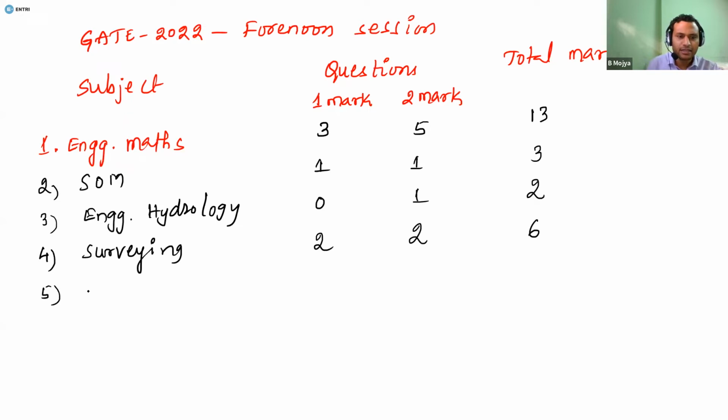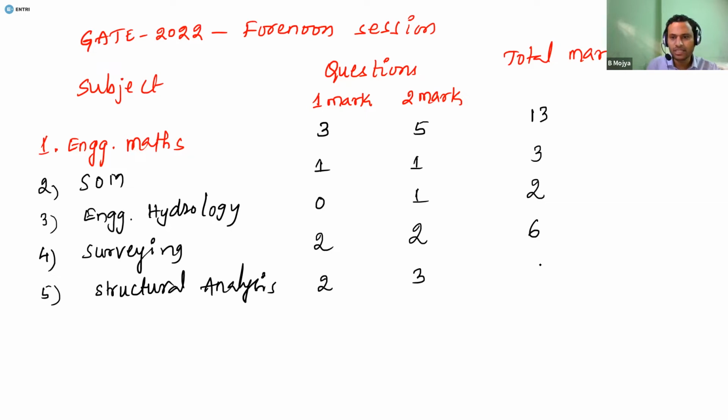The fifth subject is structural analysis. Generally there were 2 questions given for 1 mark, and about 3 questions given for 2 marks.